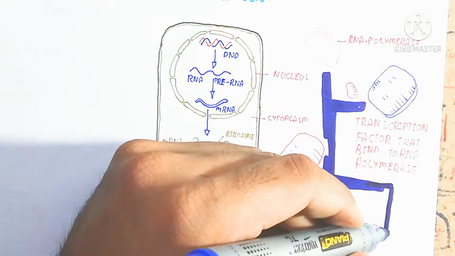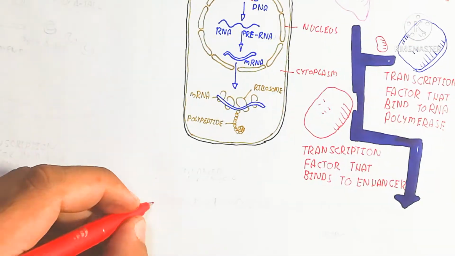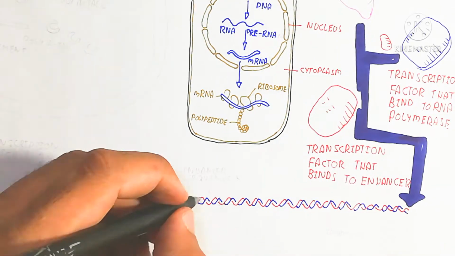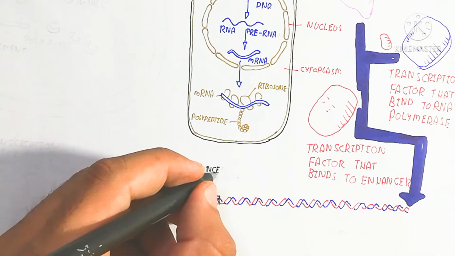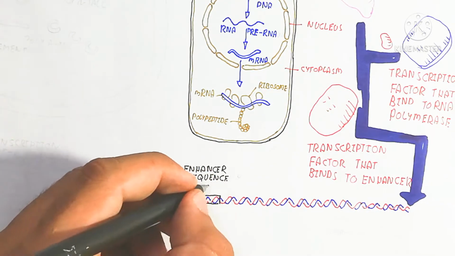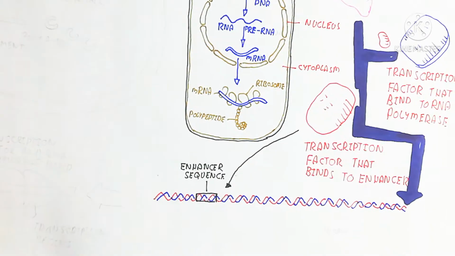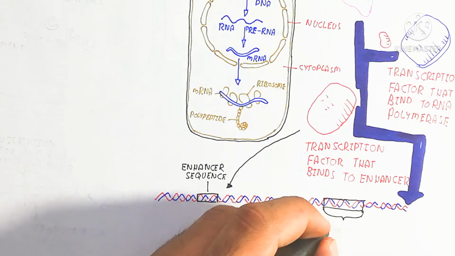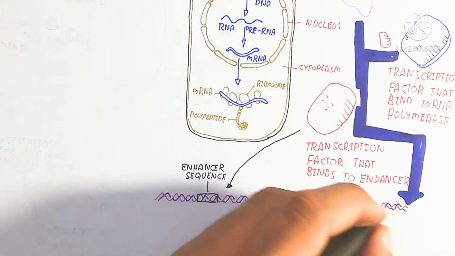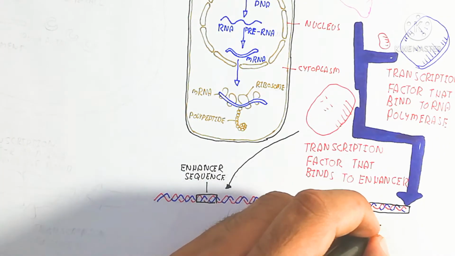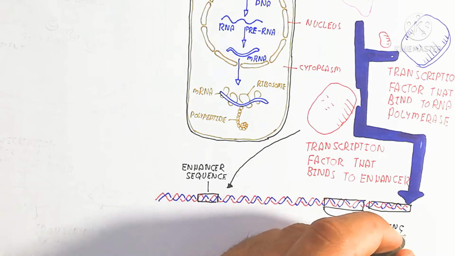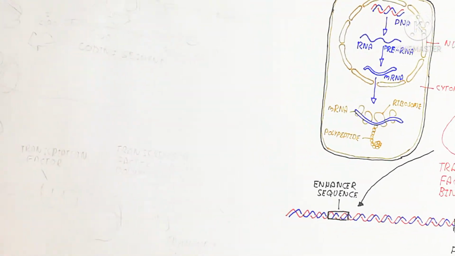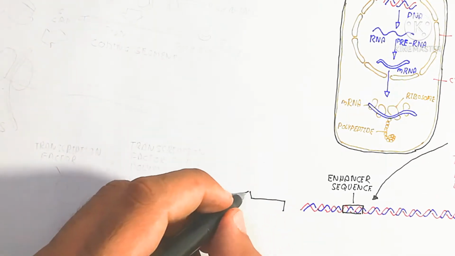This is the promoter region, which binds the RNA polymerase and the transcription factor that binds to RNA polymerase. And there is the transcription factor that binds to the enhancer. Here is the enhancer sequence, which is used for the binding of the transcription factor that binds to the enhancer, for enhancement. So here are the promoter and the coding region for the gene.